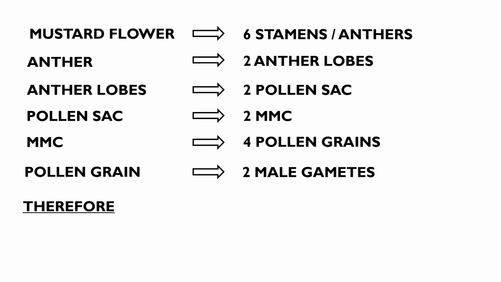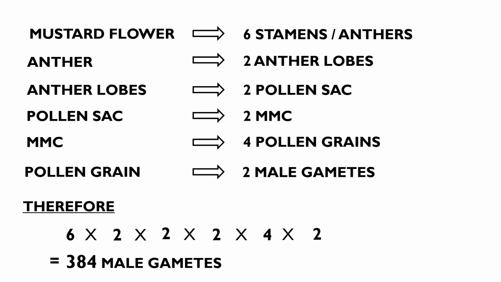Therefore, 6 into 2 into 2 into 2 into 4 into 2, that is equal to 384 male gametes produced from a single mustard flower.